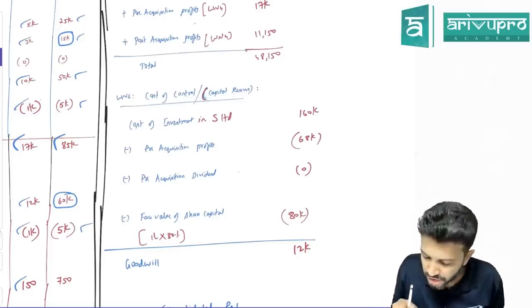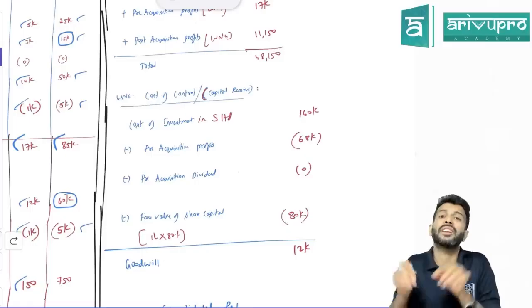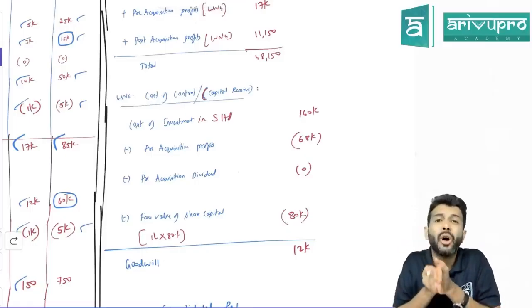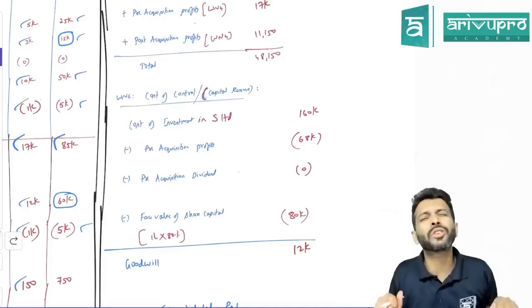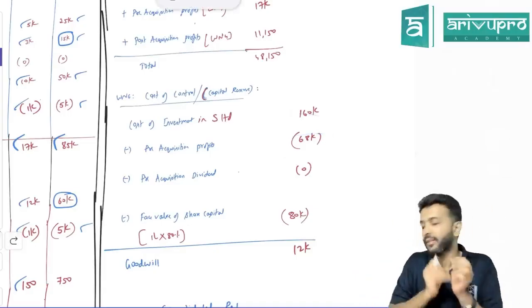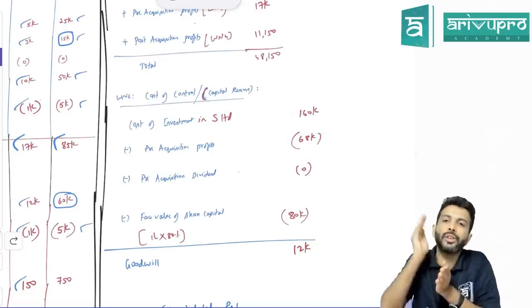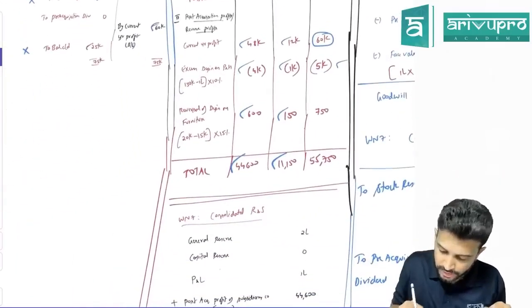Less. Hence, pre-acquisition profit we need to reduce. Since you have to reduce this pre-acquisition profit, that's the reason all the reserves you need to split as pre and post. Otherwise, splitting was not necessary. Only because of this adjustment, you have to split every reserve in surplus as pre and post. Sir, what about post-acquisition profit, sir?